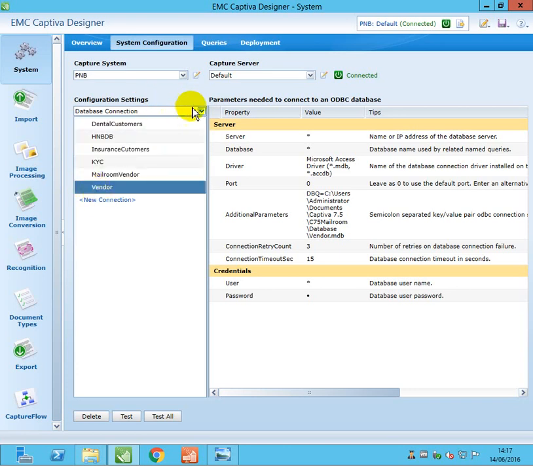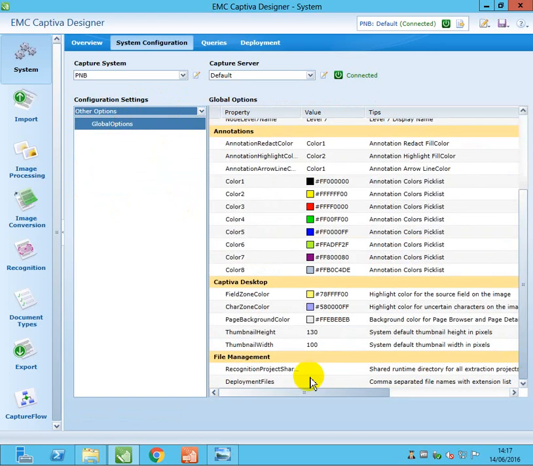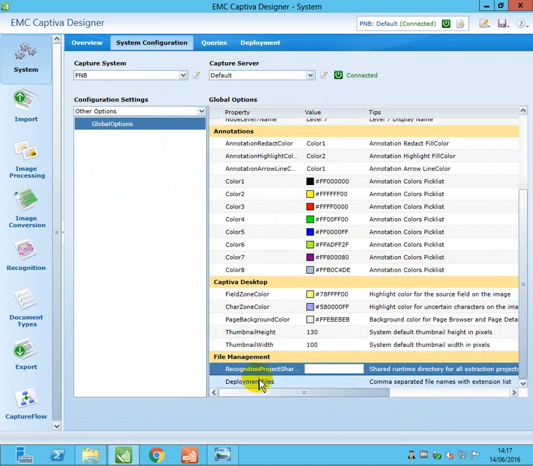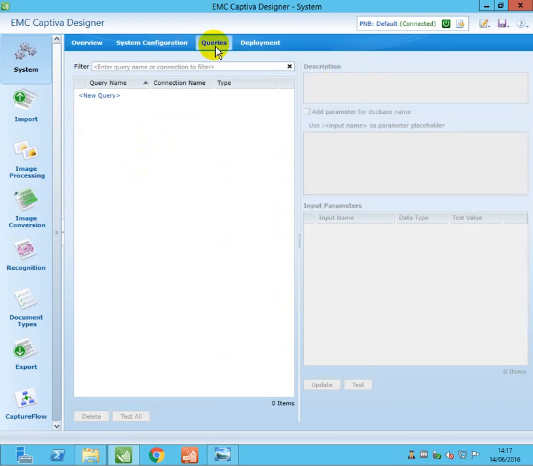In the default options, if you go to other options, the global options, make sure that this recognition shared projects is set, right? We will discuss this later. So what is the use of this one? Now in queries, you can write your own database queries. So if you want any validation from the database, you can write queries here. We will show how to write queries.